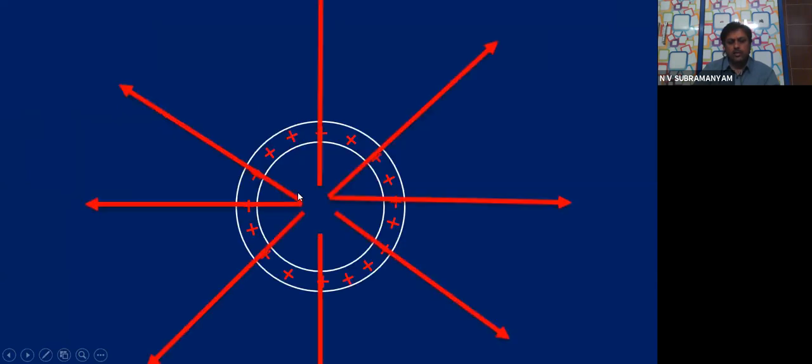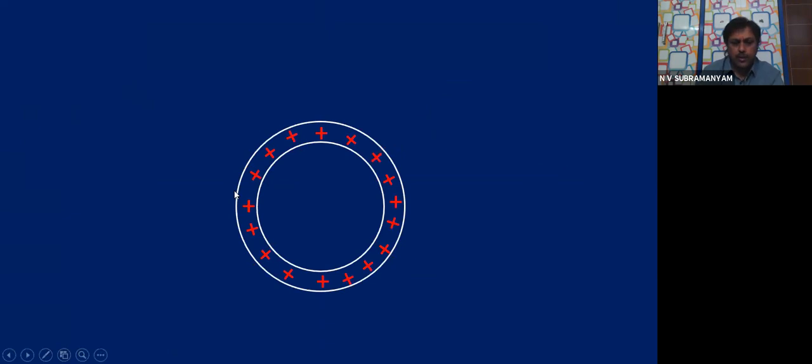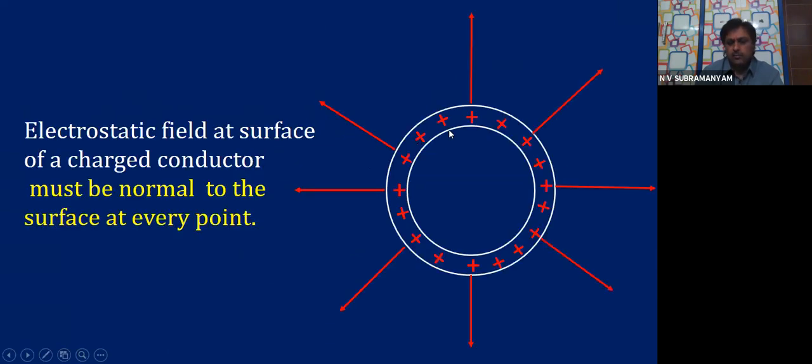At the surface of a charged conductor, the electrostatic field must be normal to the surface at every point. So let us now see. I am giving you an example, which we studied already in our unit 4: a charged spherical shell, yes or not? For that, how are the field lines? They are emerging normally from the surface.